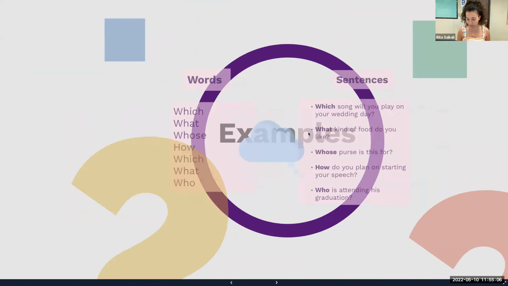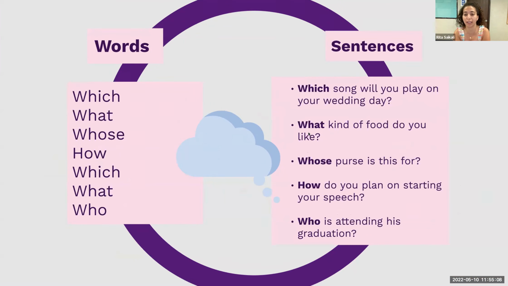What kind of food? Obviously it's referring to the food. Whose purse? Purse is the noun, right? How do you plan on starting your speech? We're talking about the speech, right? And we're using how to form a question, and how is the interrogative adjective. And who is attending your or his graduation.